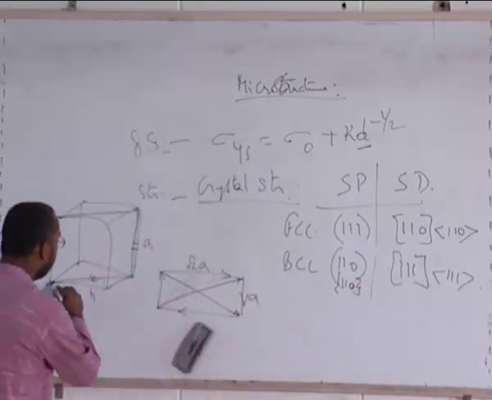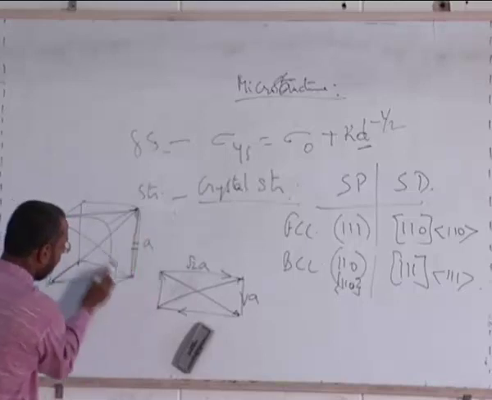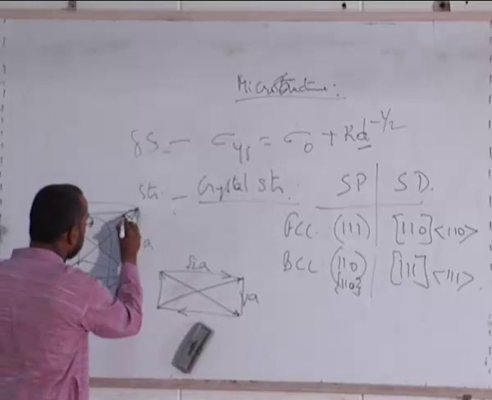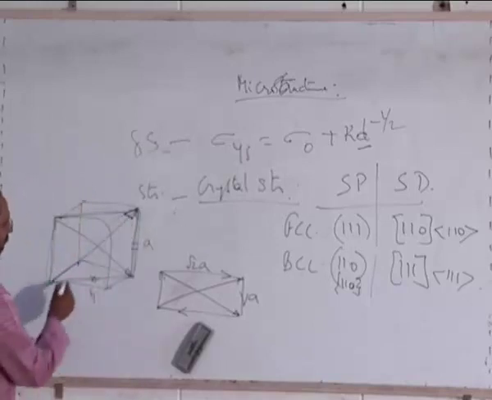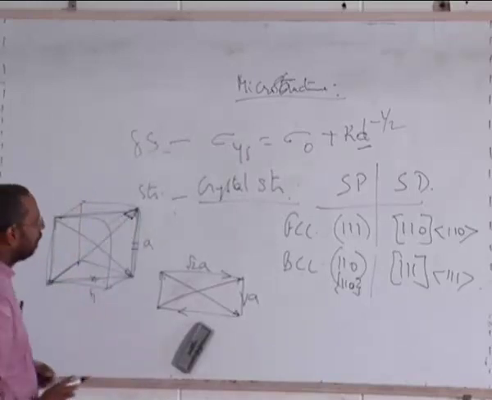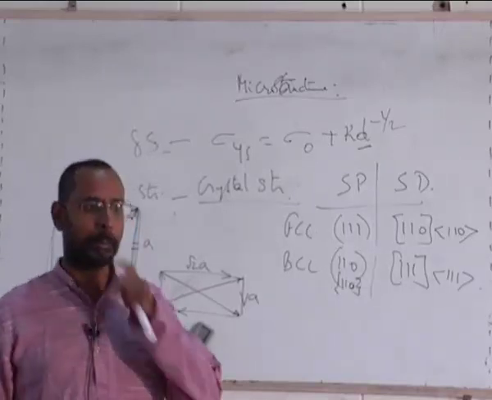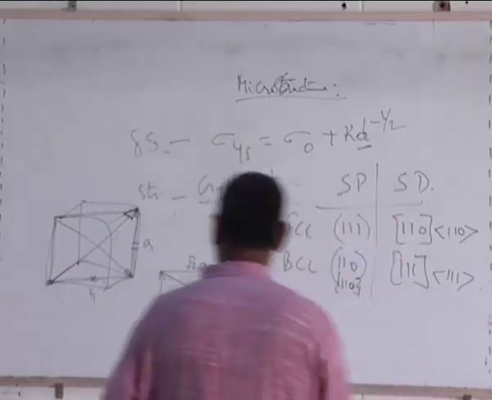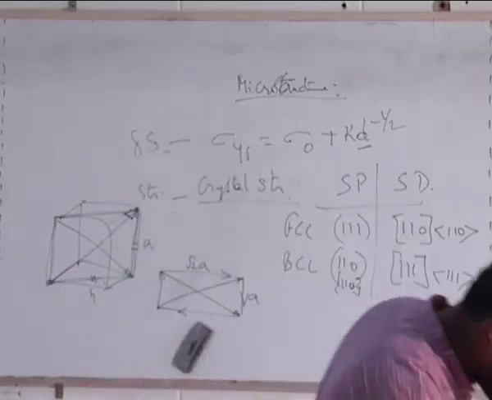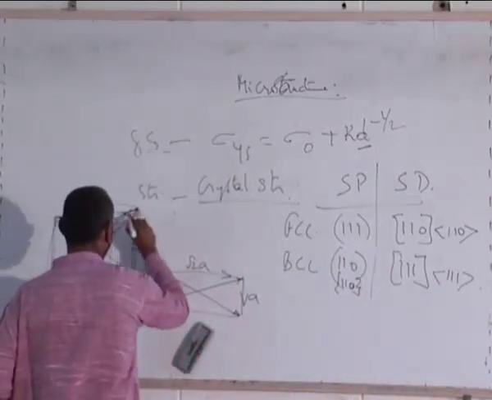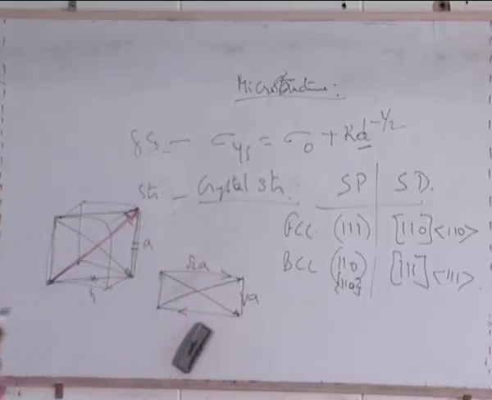So for example, this diagonal and this diagonal, they are called the body diagonals, which are the 1, 1, 1. So for example, if I am choosing this particular vector, again you can see that I am starting from here. Can somebody tell me what are the indices of this? Who will tell me? This is the vector. I am drawing it once again with a different color for you. So I am interested in this vector. Can somebody tell me what is that vector?